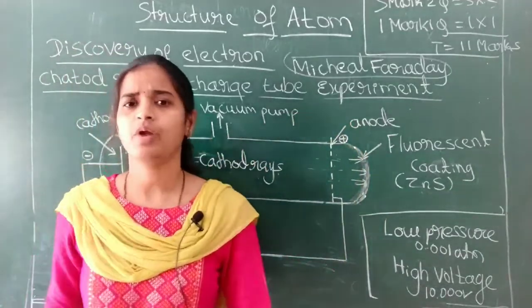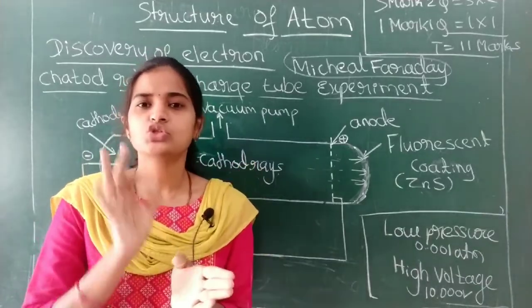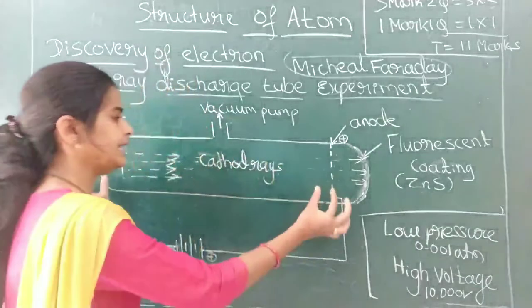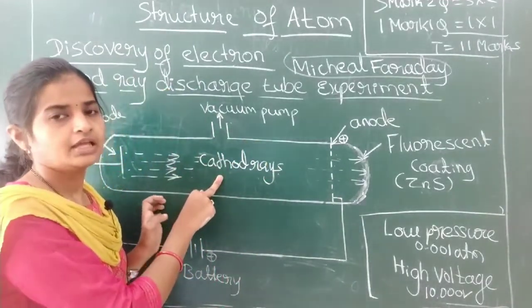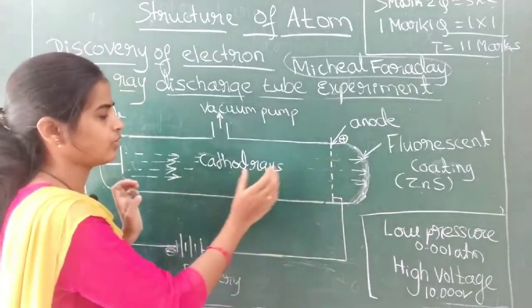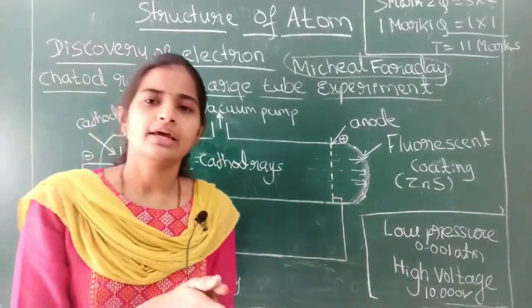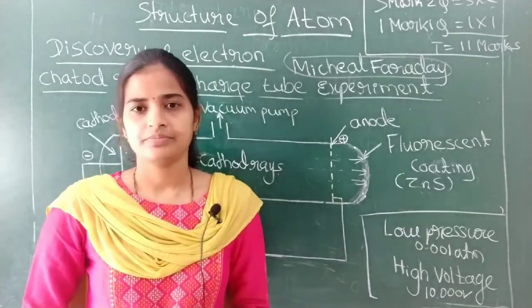So what is one more property of the cathode rays? The properties of the cathode rays do not depend upon the material of the electrode or the nature of the gas. These all are the properties of the cathode rays.